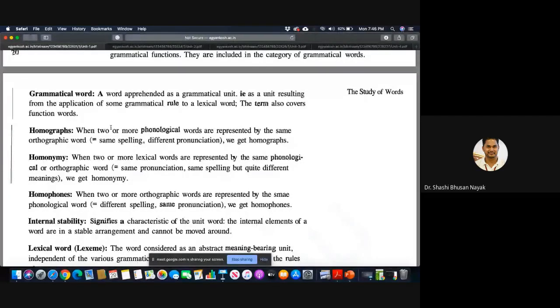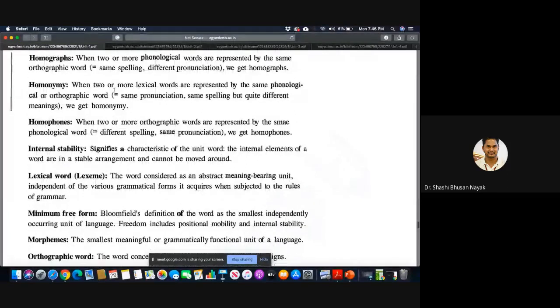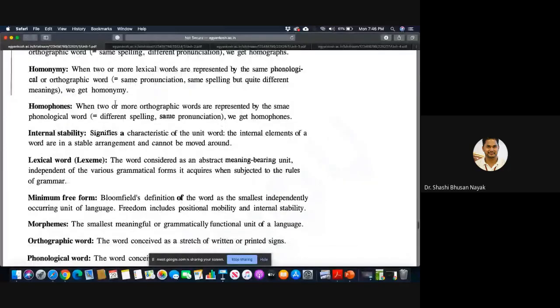What are homographs? When two or more phonological words are represented by the same orthographic word, same spelling, different pronunciation, we get homographs. Then what is a homonym? When two or more lexical words are represented by the same phonological or orthographic word. What is a lexical word or lexeme?